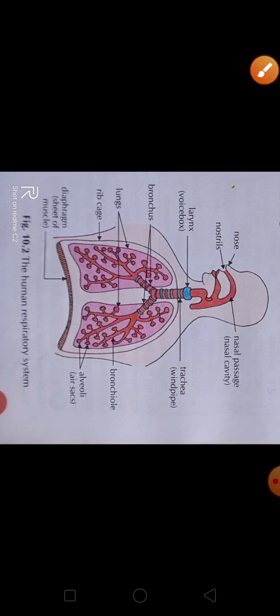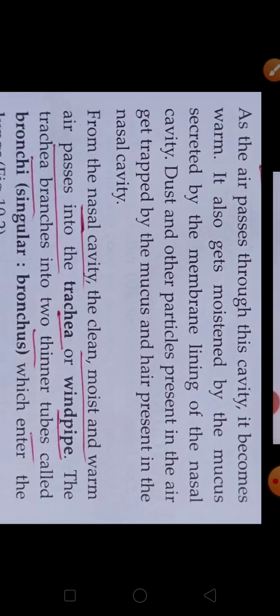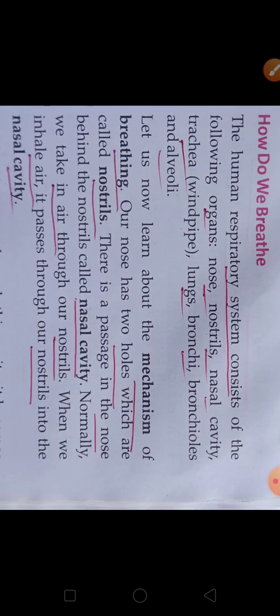Children, now we will discuss how the air passes to our lungs through the nostril and nasal cavity. You can see the mechanism of breathing.